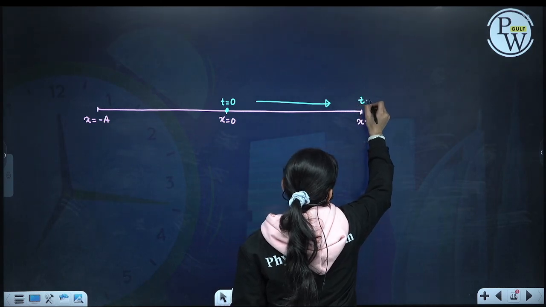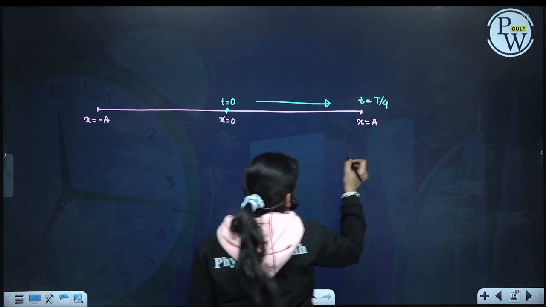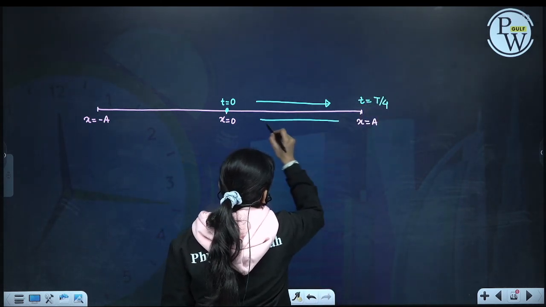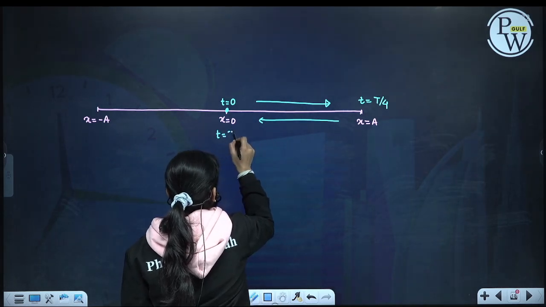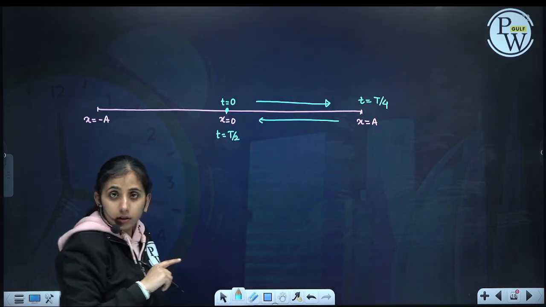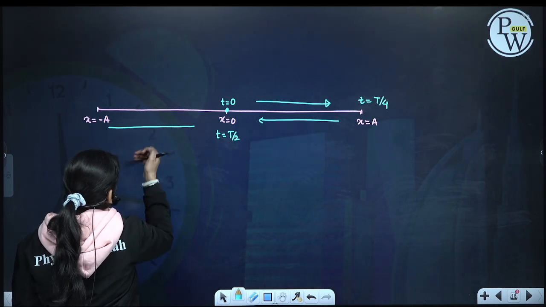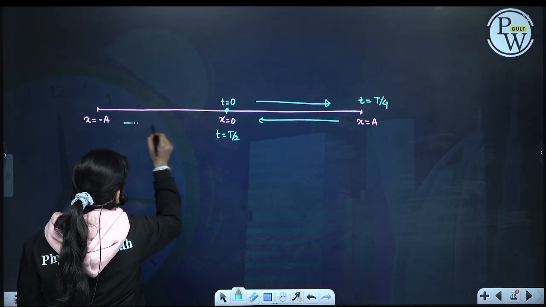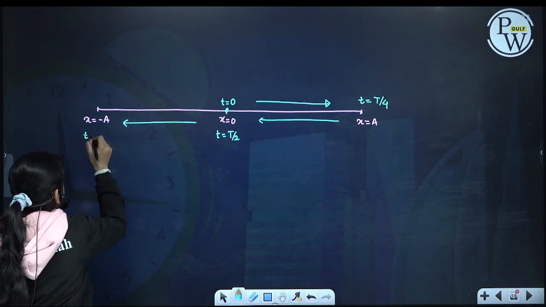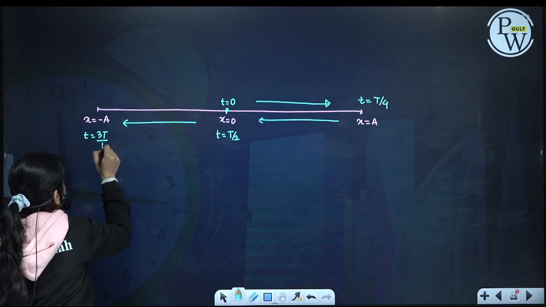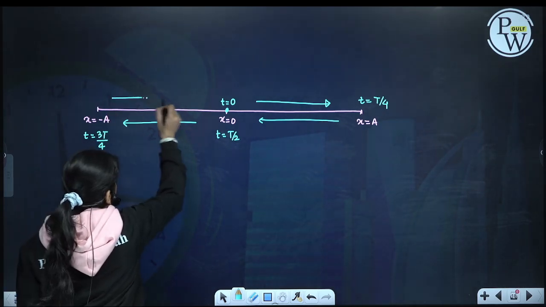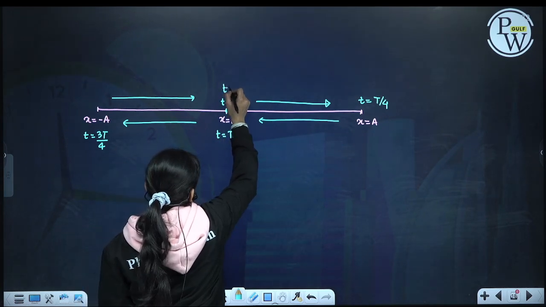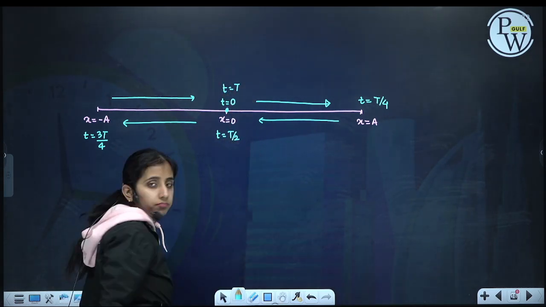At t is equal to T by 4, it goes to the extremum, then at t is equal to T by 2 it comes back to the mean, then again goes in this direction. At t is equal to 3T by 4, it reaches the negative extreme, then again at t is equal to T, it reaches the mean position.